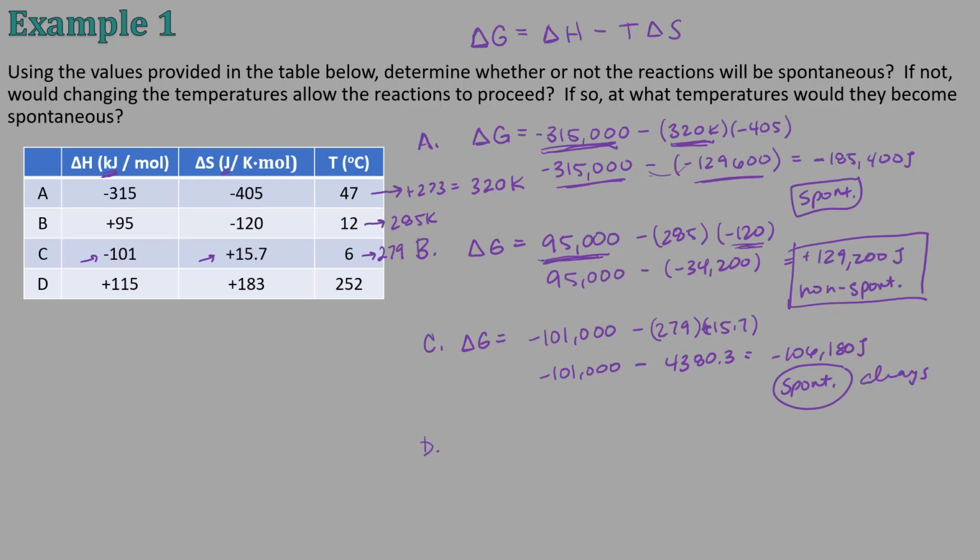So if it was just asking whether or not it was spontaneous, you really didn't have to calculate it. You can just look at this, and I could say, this could be spontaneous. It may or may not be spontaneous. So I'd have to calculate delta G to find out at this particular temperature. So the Kelvin temperature is 525 Kelvin.